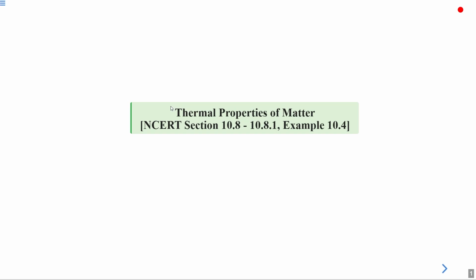Hello students, in today's lecture we are going to learn about thermal properties of matter, NCERT section 10.8 to 10.8.1 and example 10.4.